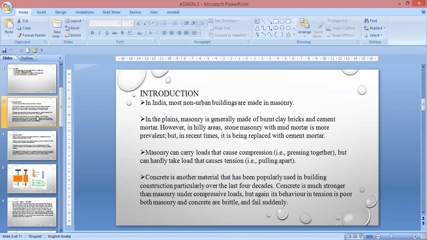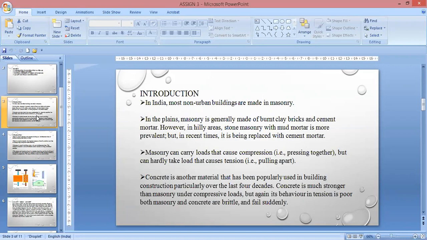Introduction. In India, most non-urban buildings are made of masonry. In the plains, masonry is generally made of burnt clay bricks and cement mortar. However, in hilly areas, stone masonry with mud mortar is more prevalent, but in recent times it is being replaced with cement mortar. Masonry can carry load that causes compression, that is pressing together, but can hardly take load that causes tension, that is pulling apart.